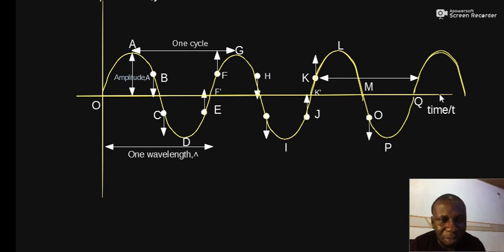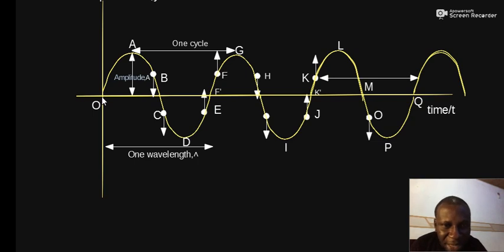I want to talk on the last one, which is periods. Using this diagram, I will not stress much on frequency. Just like we know that two successive points which are in phase have one circle between them, and the horizontal distance between two successive points in phase is 1 wavelength, that will give rise to another concept related to them, the period, that's time. As we move from left to right, beginning from the origin, time elapses. The time taken for the wave to make one complete circle, that time is called the period.